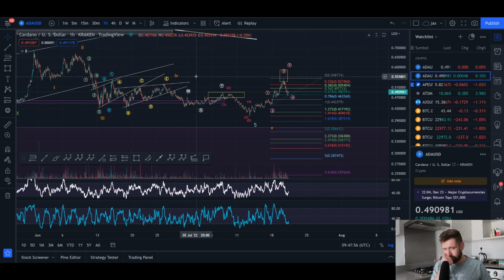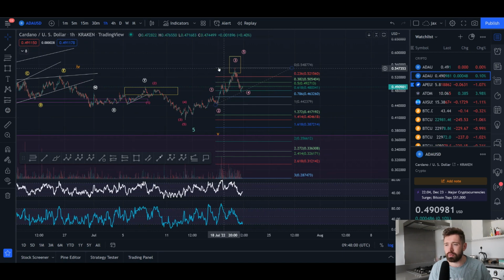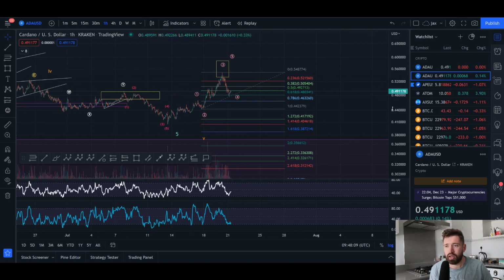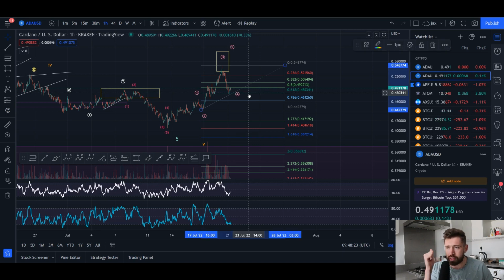We're going to start here on the 1 hour time frame. In our previous ADA video, we dropped in this yellow box for a wave 3, and I told you guys to look for a wave 3 rejection from this level, and that's exactly what we've seen. However, we broke below the 0.5. You can see right here where the Fibonacci pulled from the bottom of the wave 2 up to the top of the wave 3, came all the way down to the 0.618. So that does invalidate this as a wave 4 pullback, as the maximum retracement is the 0.5 in most cases.